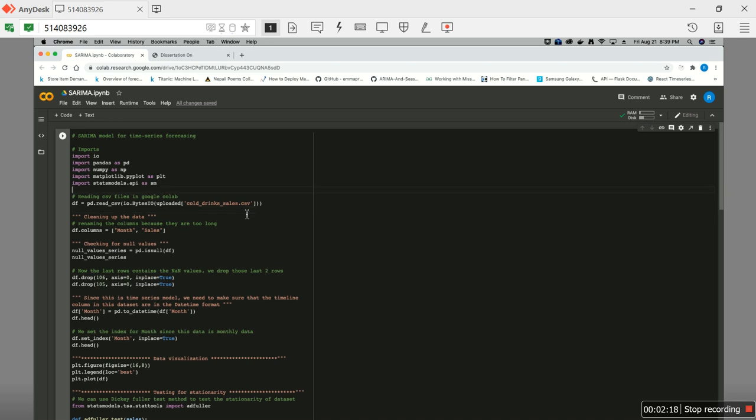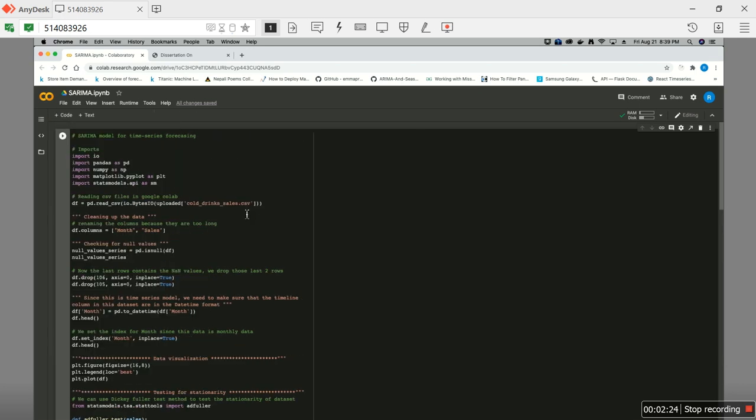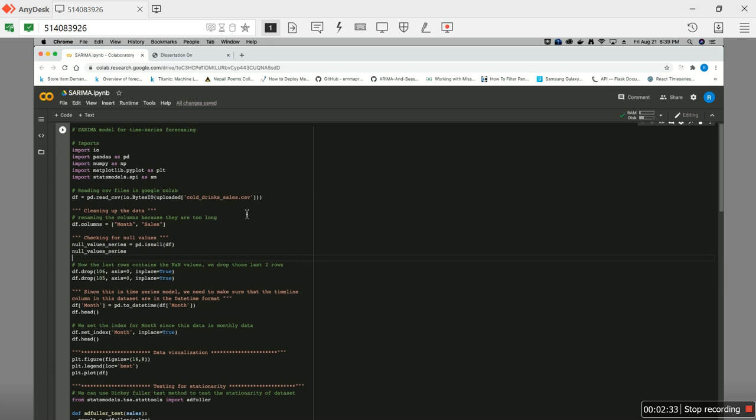This is the way we read the CSV file. This is the CSV file present here. This is the data set, which has been collected from different online sources, as I have already mentioned. After the collection of the data, we read the data and then we clean the data. Here we have tried to make only two columns, that is the month column and the sales column.